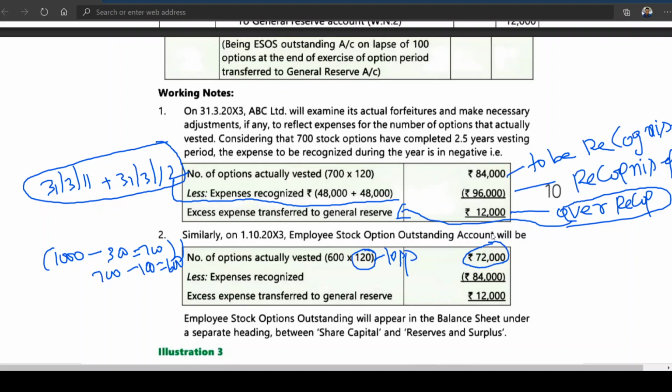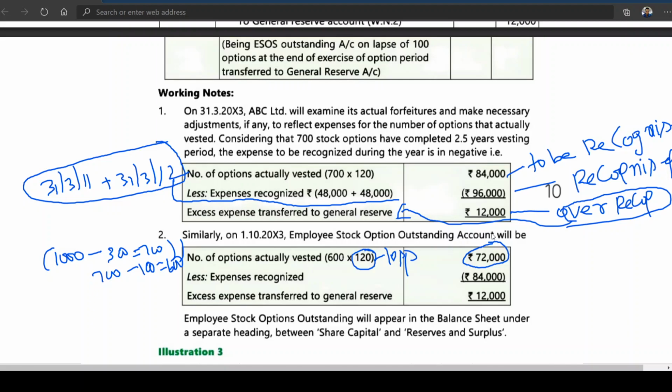But then what happened? The expense which used to be recognized for 2.5 years is actually 48,000. After completion of that particular period, how much used to be recognized in the expense? 24,000. Now what happened?